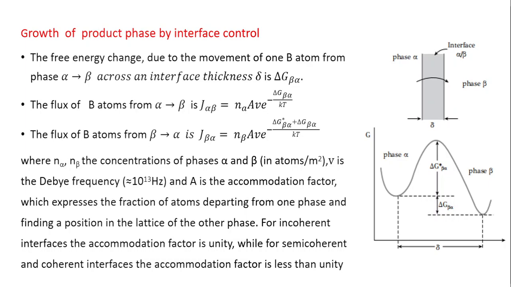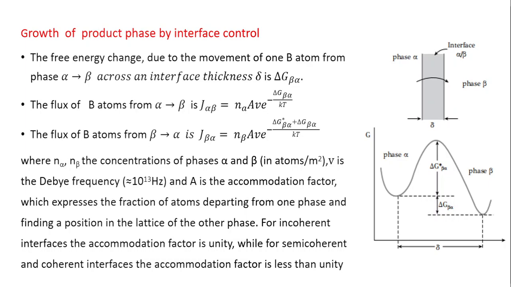So you have got the same concentration on both sides, but the crystal structures are different, so consequently N alpha and N beta are different. V is the Debye frequency, so consequently the atoms have to make a jump across the interface. So atoms are in constant motion, so the atomic motion has a frequency which is called the Debye frequency, which is typically 10 to the power of 13 hertz, and A is the accommodation factor.